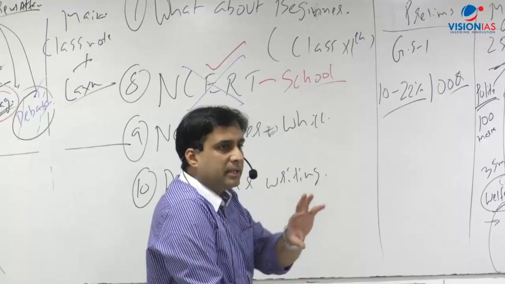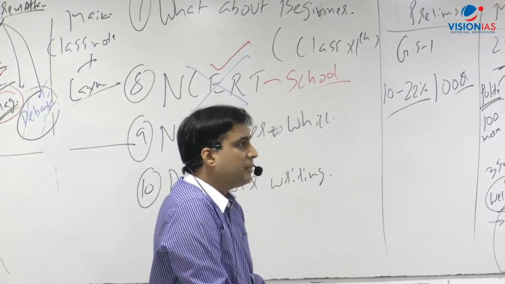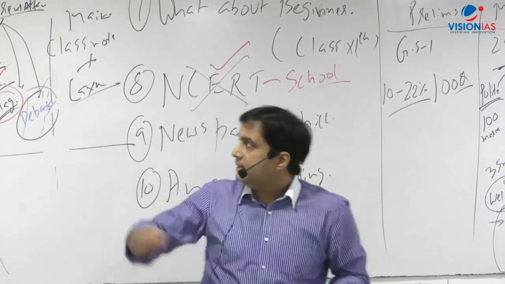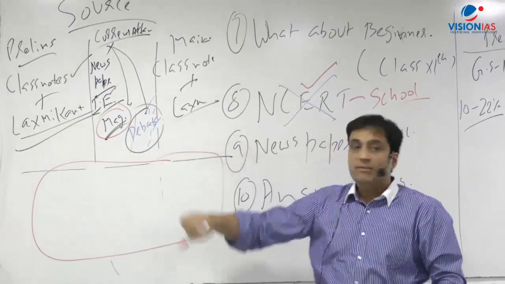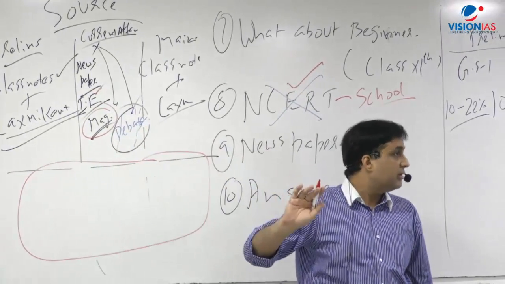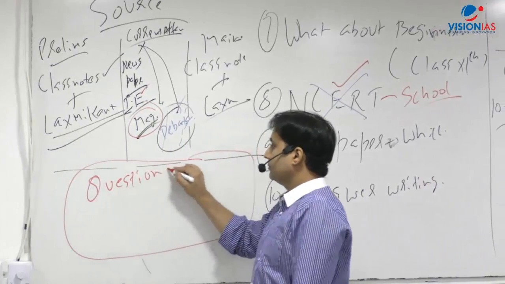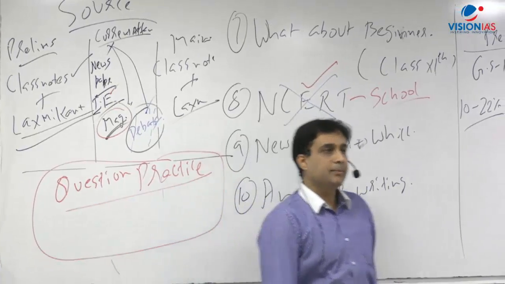UPSC says that the syllabus is degree level syllabus, but that's not the case always. Sometimes they put so many difficult questions also. And this is the source. Along with this, do one thing, which is even more important than the source, which is question practice.